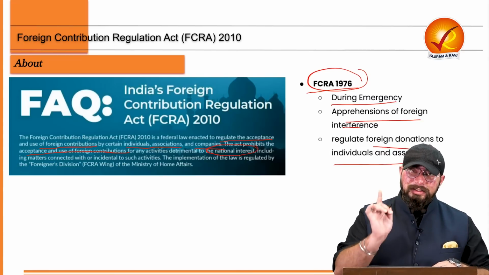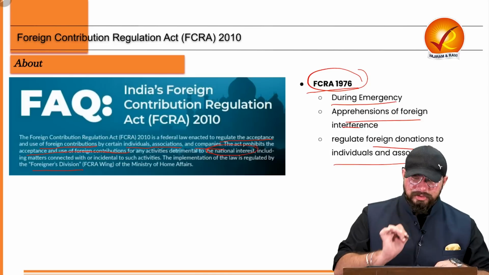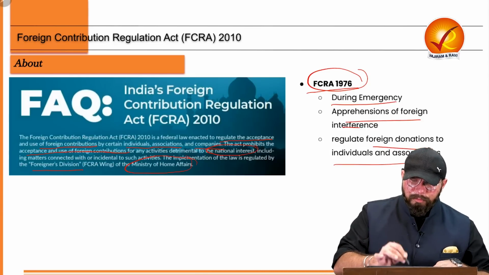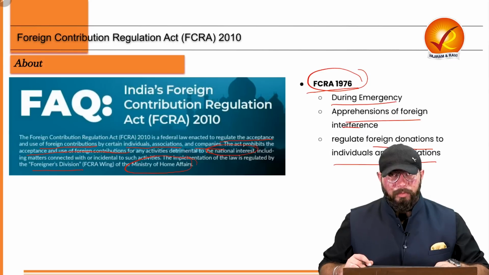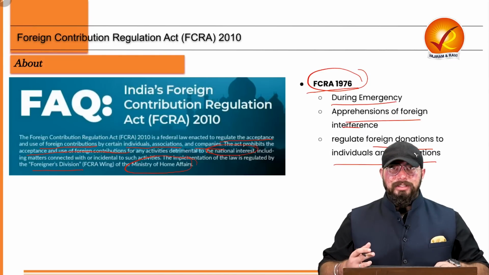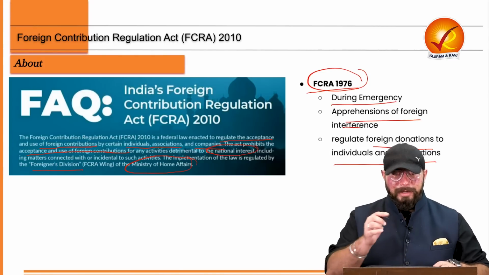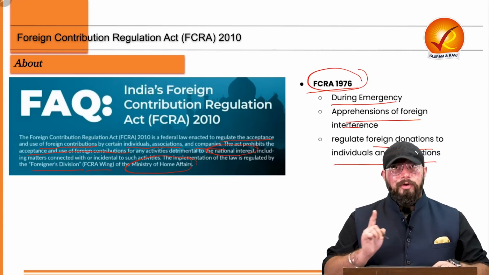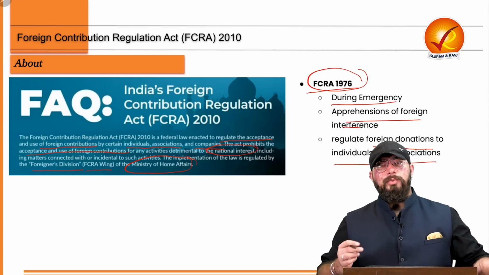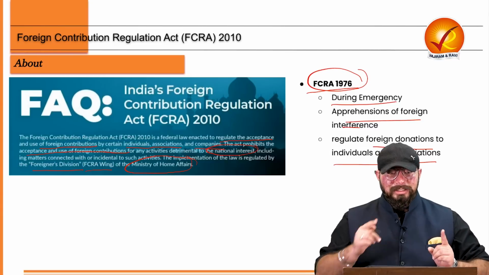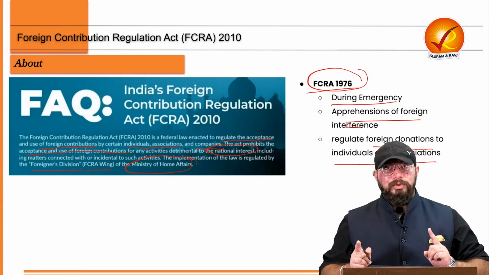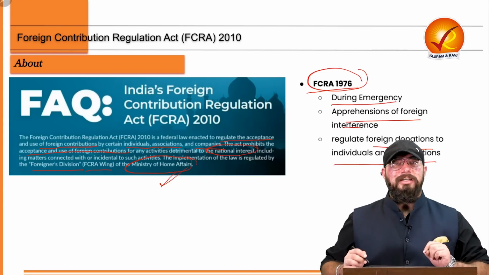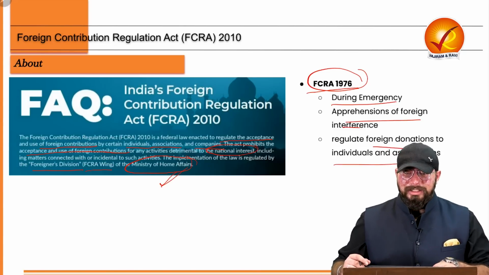Now, implementation is regulated by the Foreigners Division, that is FCRA wing of Ministry of Home Affairs. Now, this is very, very important. The implementation and the law is regulated by a FCRA wing which is created inside the Ministry of Home Affairs. Now, many students would confuse it with Ministry of Finance since it's related to foreign contributions and financial matters, but Ministry of Home Affairs is basically the authority under this FCRA.